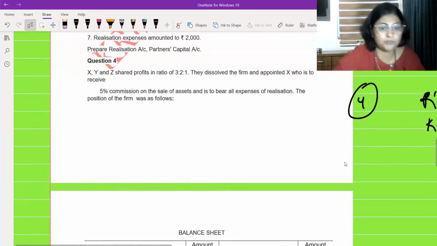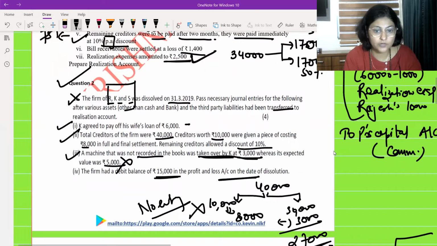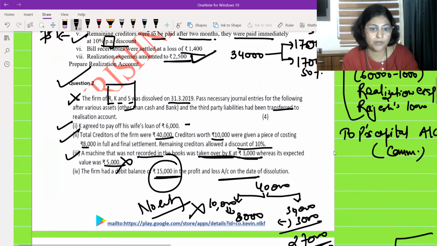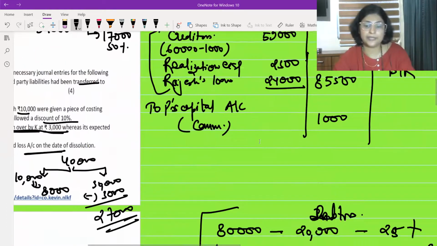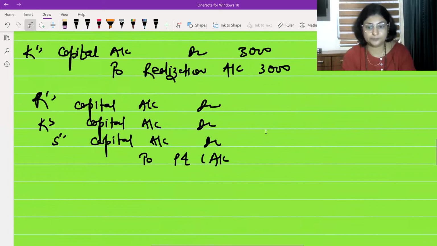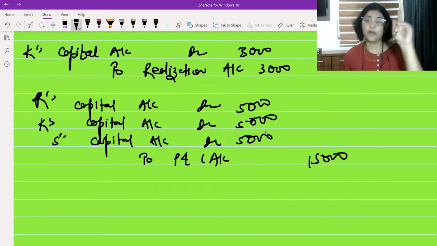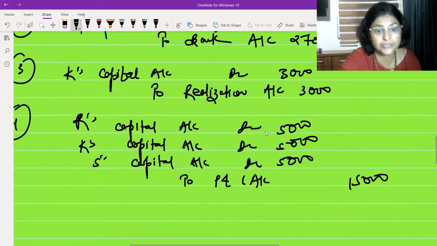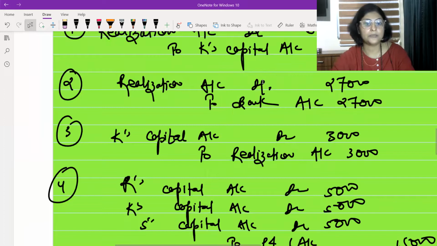What was the balance of profit and loss account? If I look at it, the balance of profit and loss account was 15,000 rupees, and their profit sharing ratio is not given. So we are going to transfer it in the equal ratio. Okay, so 15,000 rupees is going to come, and it will be 5,000, 5,000 and 5,000. Simply loss distributed. Now, one mistake which can take place, students think, okay, question khatam ho gaya, now we can go. No, question khatam nahi hua hai.